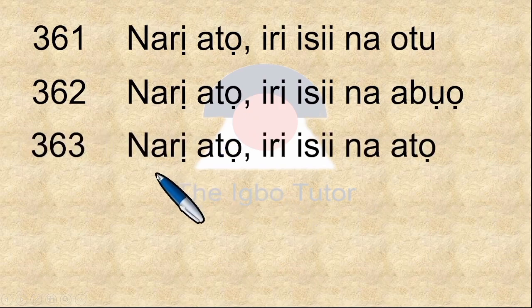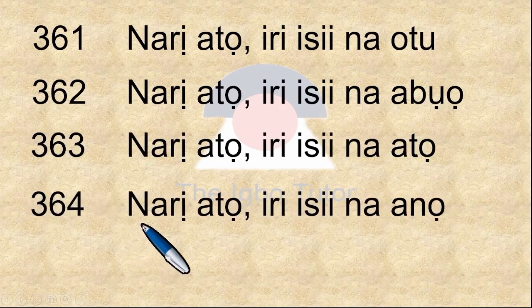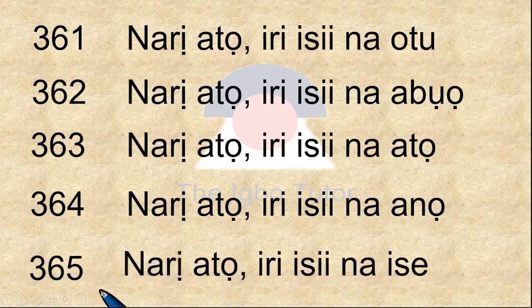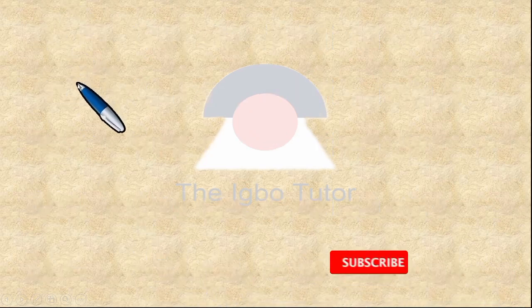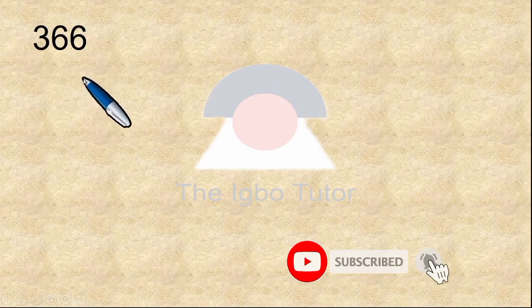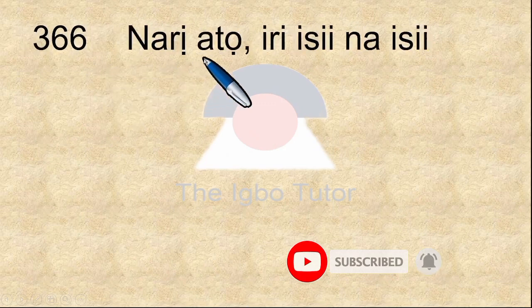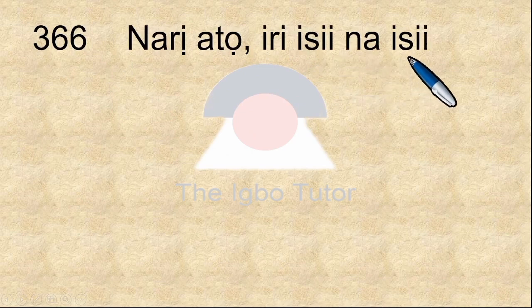363, narị atọ iri isii na atọ, 363. 364, narị atọ iri isii na anọ, 364. 365 is narị atọ iri isii na ise. Move on, and the next is 366, and 366 is narị atọ iri isii na isii, 366.